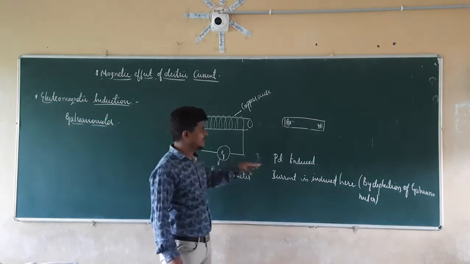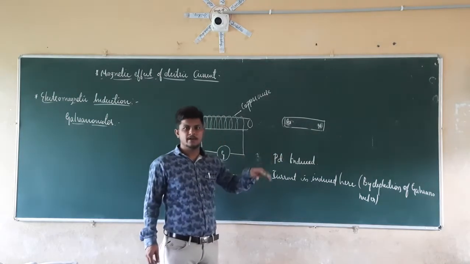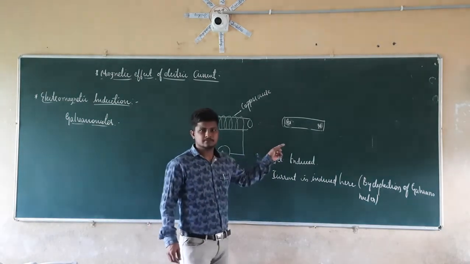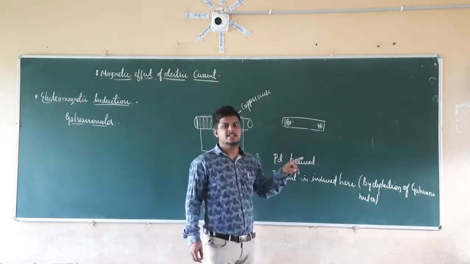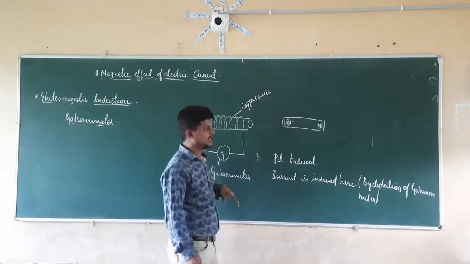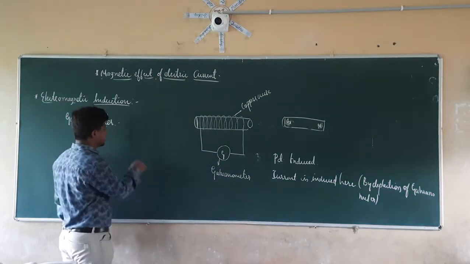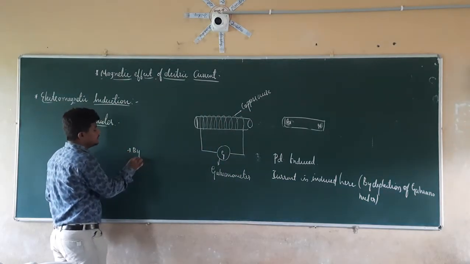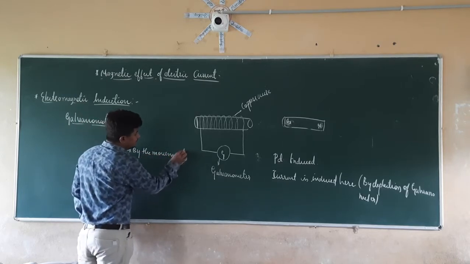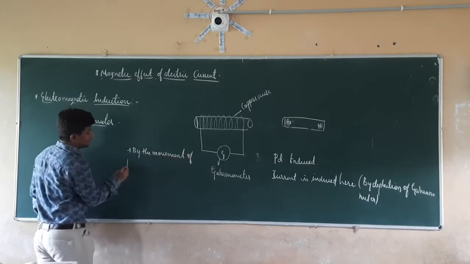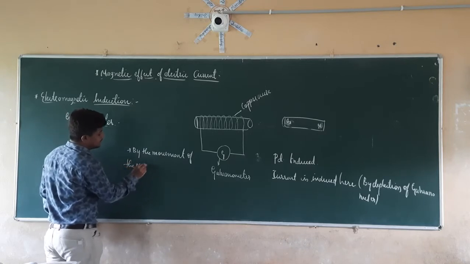So by this we can say that because of the continuous movement of the magnet or the continuous movement of the coil, a current is induced.